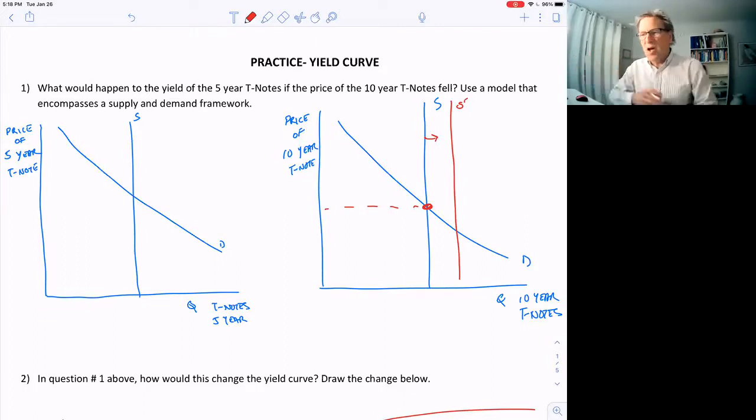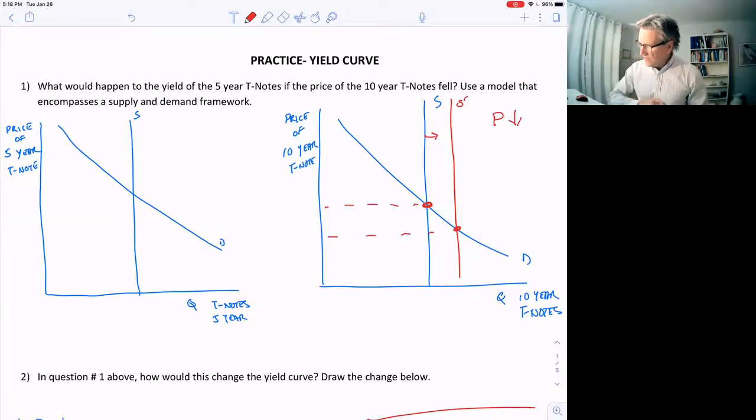Now, as usual, I draw this as a vertical line, meaning that there's a fixed quantity of bonds at any particular time. And I don't think that the supply curve is upward sloping because I don't think the Treasury starts issuing more of them as the interest rates go up. They have their own reasons for issuing more bonds, and it has to do with how much they're collecting in taxes and spending. So let's say the supply increased and the price fell. So the price would fall. And what would happen to the yield if the price fell? The yield does the opposite. It goes up.